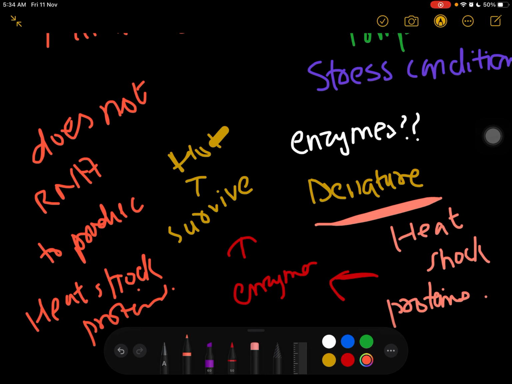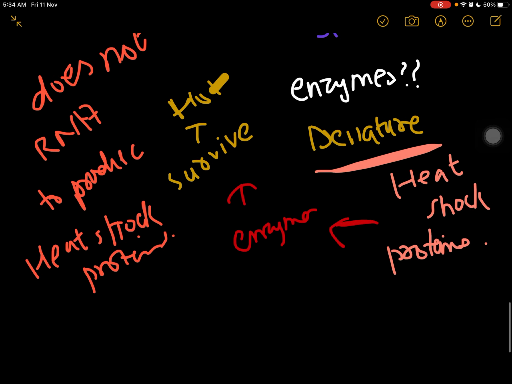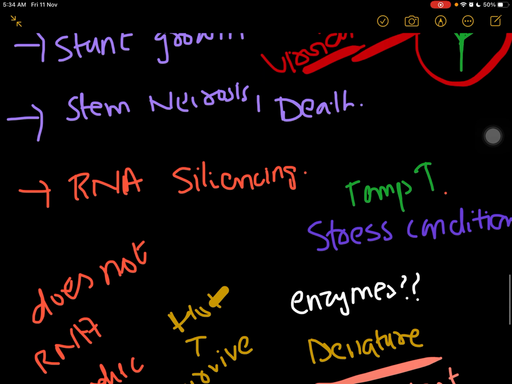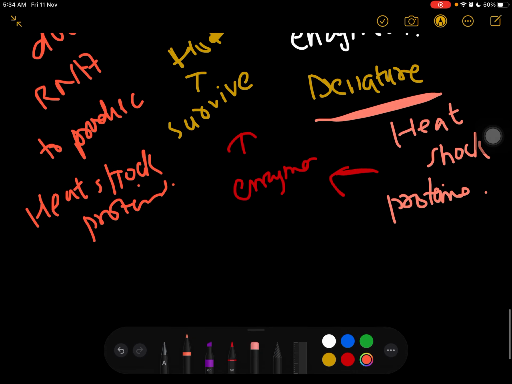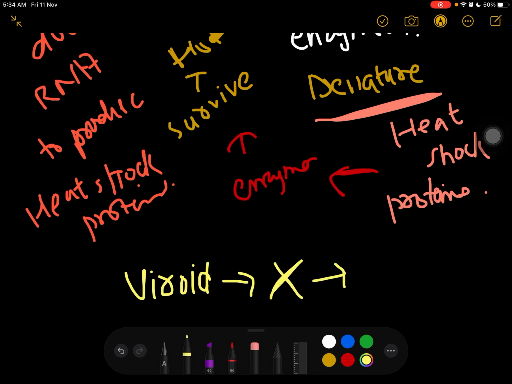What will happen? This will silence the work of the RNA of the plant. Many other works will also be stopped. So basically RNA silencing will occur. The viroid will not let the mechanism of the plant work properly.